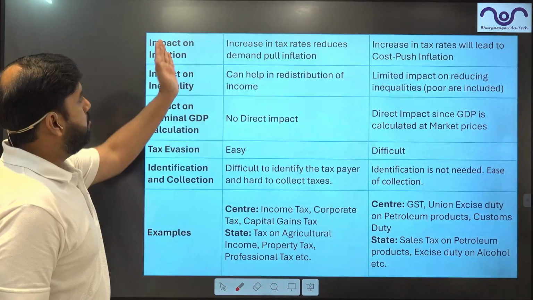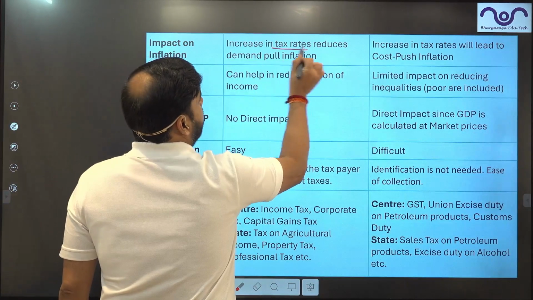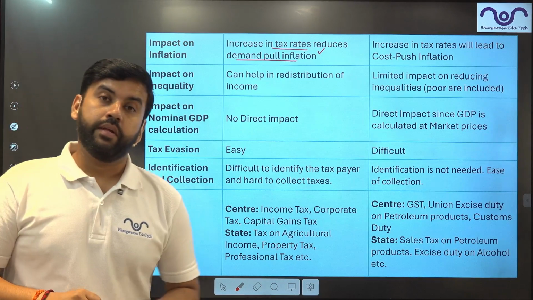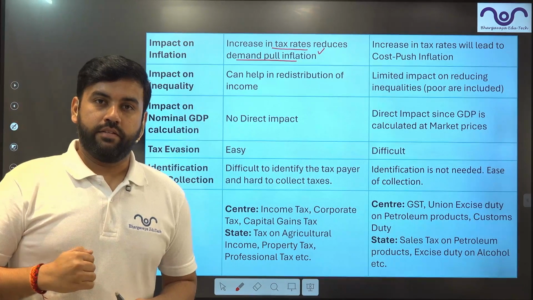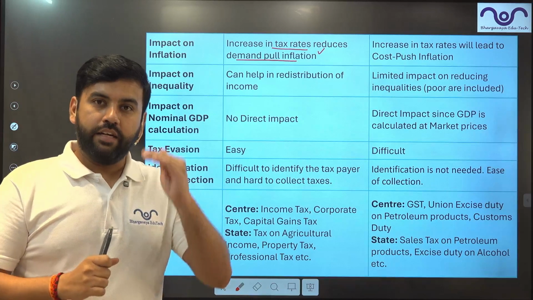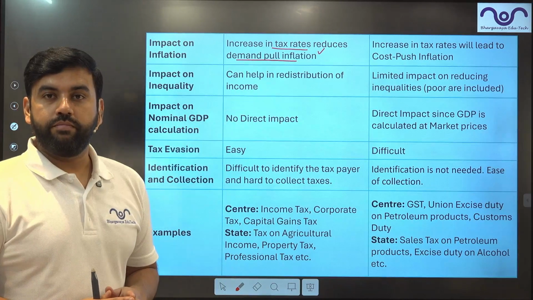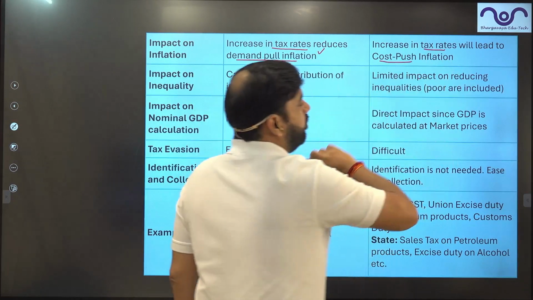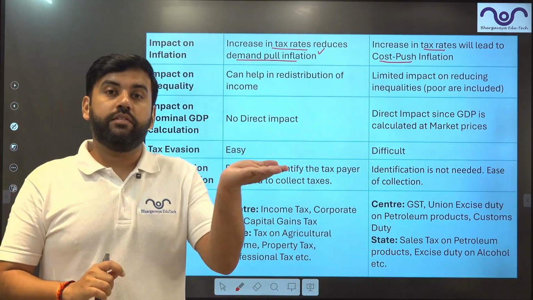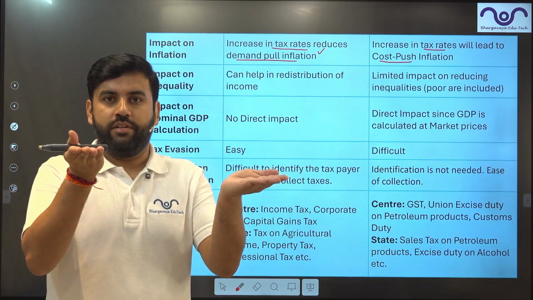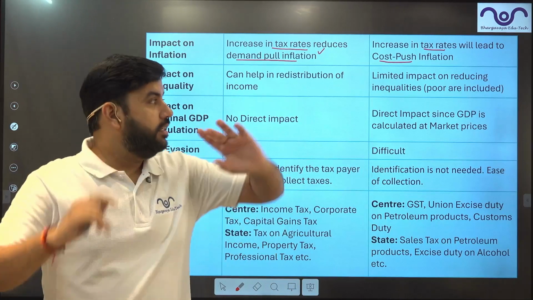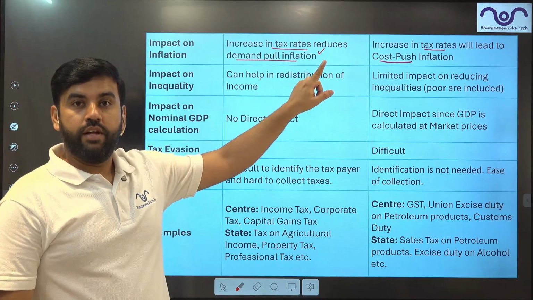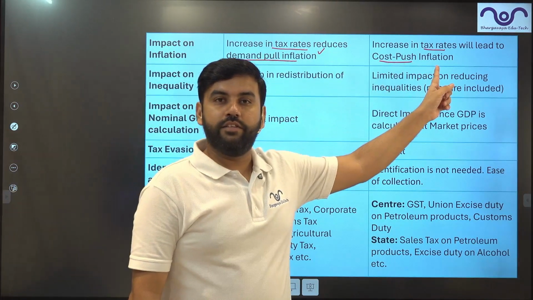Then, impact on inflation. Increasing the tax rate reduces demand-pull inflation. Obviously, whenever the government increases the tax, income reduces. When the income reduces, the demand will also fall. Here, an increase in the tax rate leads to inflation, because whenever GST increases, cost of production increases, right? And whenever cost of production increases, cost-push inflation comes. So this has a difference. One reduces inflation, the other increases inflation.